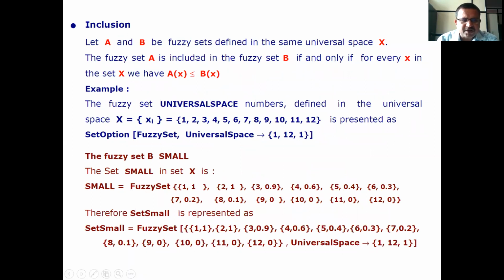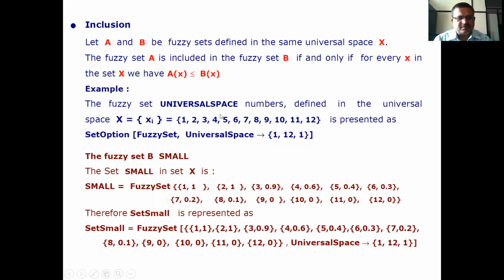Let A and B be fuzzy sets defined in the same universal space X. The fuzzy set A is included in the fuzzy set B if and only if for every x in set X we have A(x) is less than or equal to B(x).